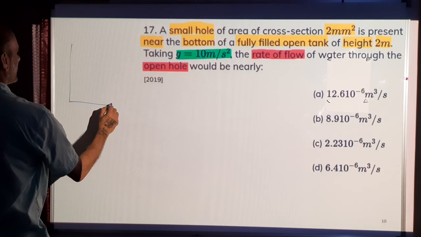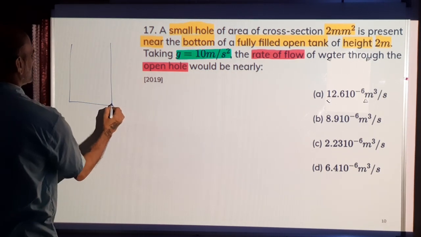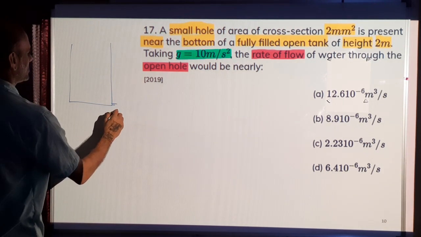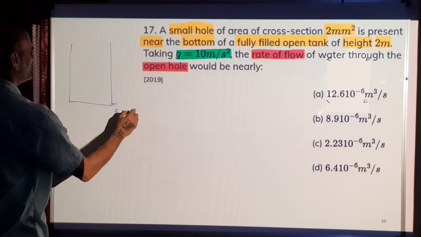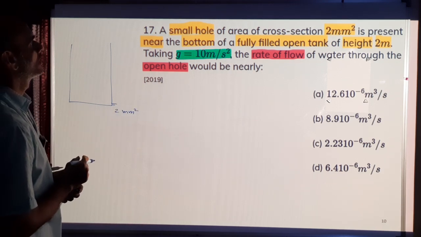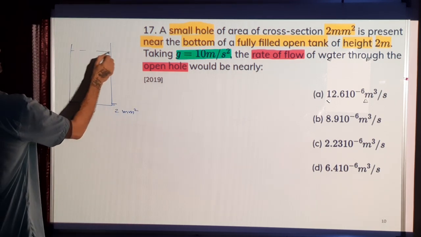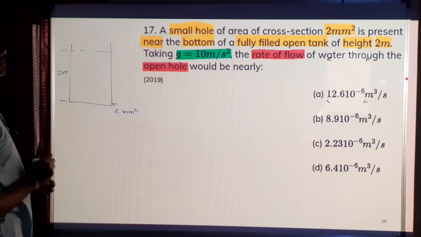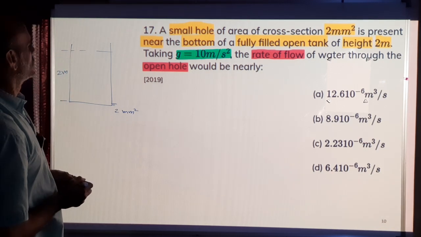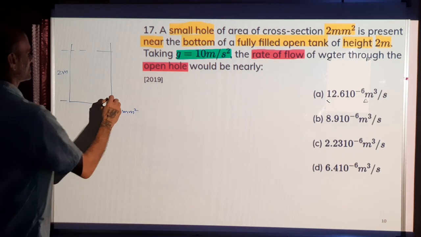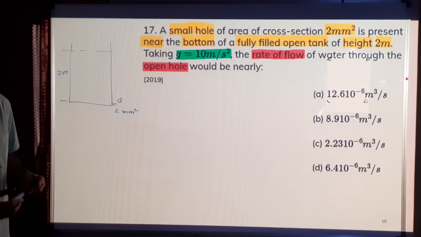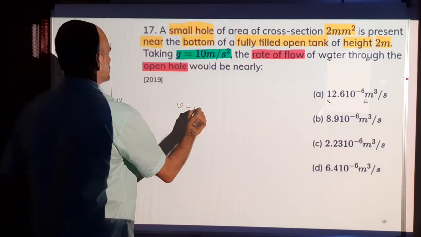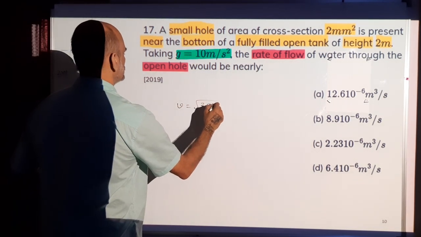Open tank. There's a small hole here, with cross-section area 2 millimeters square. The tank height is 2 meters, so the height of the water is 2 meters. g is 10. So you have to find the velocity with which it's coming out. This is Torricelli's law. Velocity is square root of 2gh.